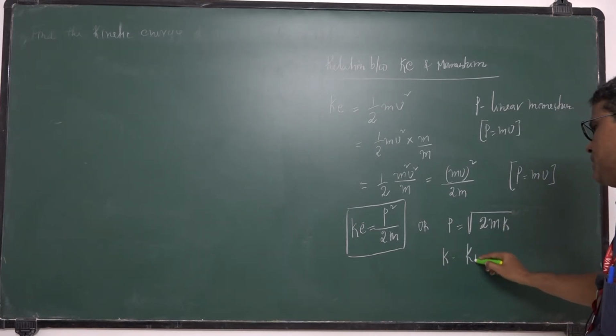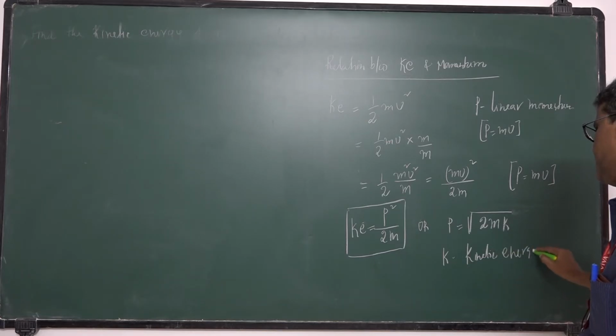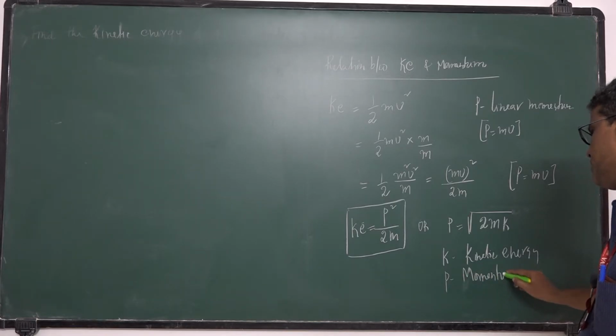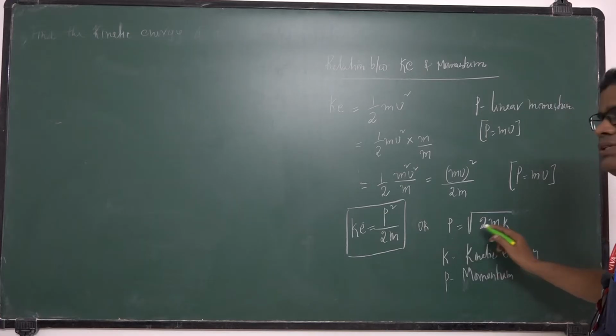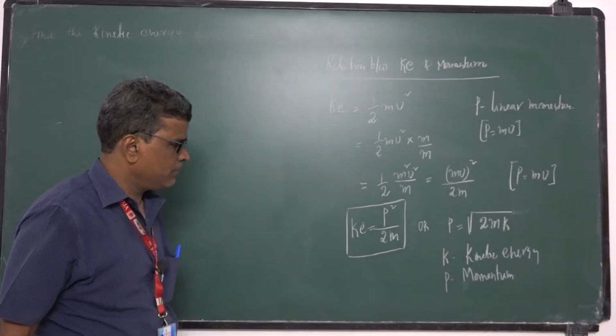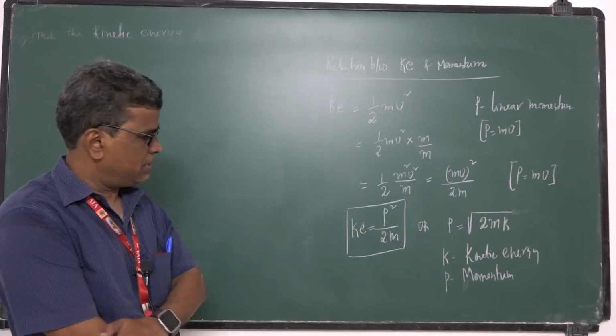K is kinetic energy. What is p here? Momentum. So this is relation between momentum and kinetic energy. Momentum is equal to square root of 2m K. Clear? This is very important equation.